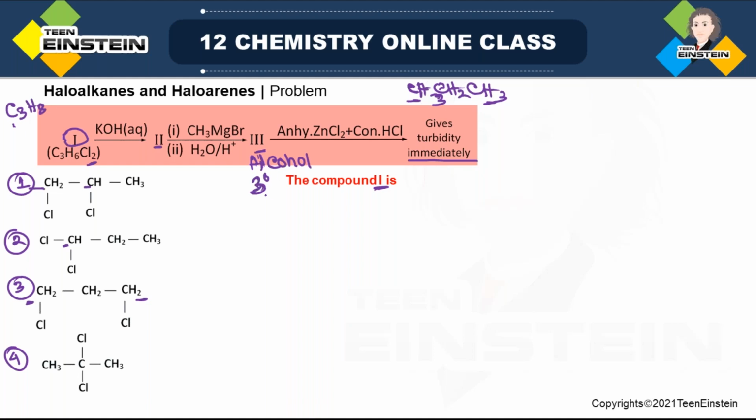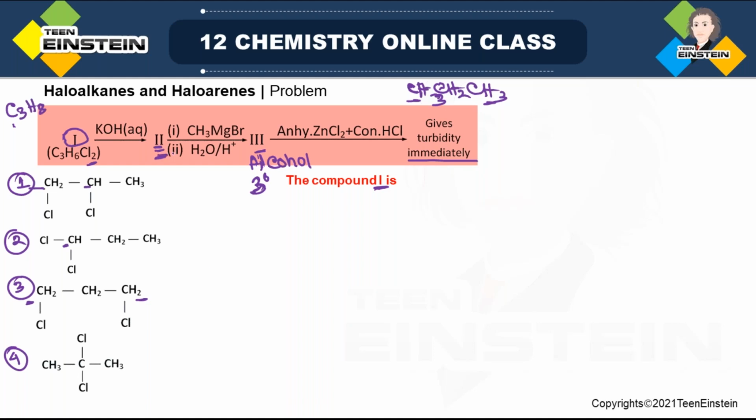And if you know that it is a 3-degree alcohol, now you have to understand what is the structure of 2. Because you are using CH3MgBr, this Grignard reagent. And when the product of the Grignard reagent is a 3-degree alcohol, then the starting material cannot be an aldehyde, because from an aldehyde we cannot get a 3-degree alcohol. It must be a ketone. So 2 must be a ketone.